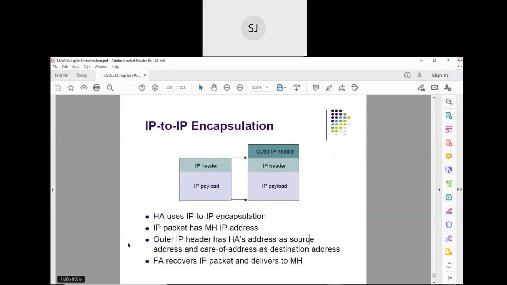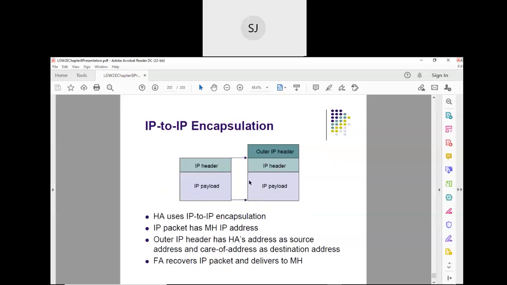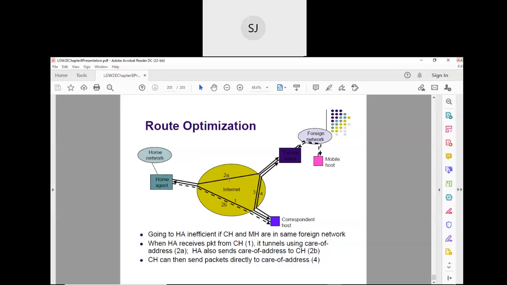If you see here, this home agent receives the request from this host. Now what it does is it encapsulates this request. Because it has to go through a different network, it encapsulates with the outer IP header. The IP packet has the mobile host IP address, and the outer IP header has the home agent's address as the source.